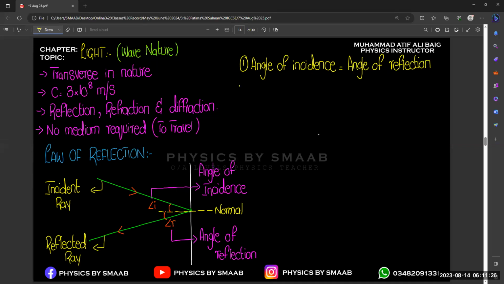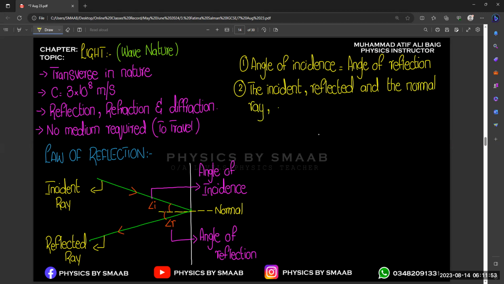And the second postulate is: the incident ray, the reflected ray, and the normal all lie on the same plane.